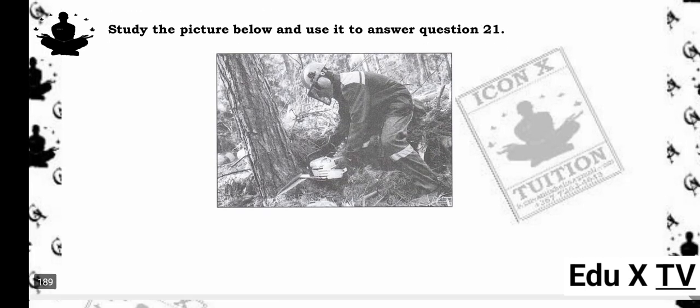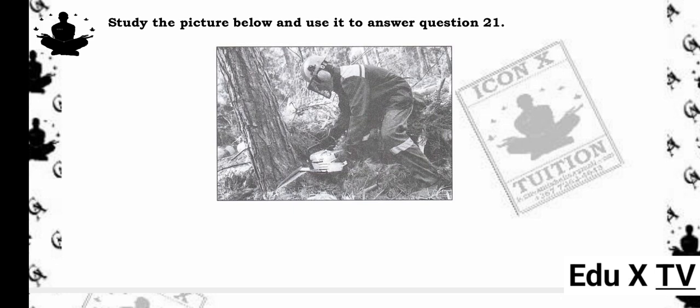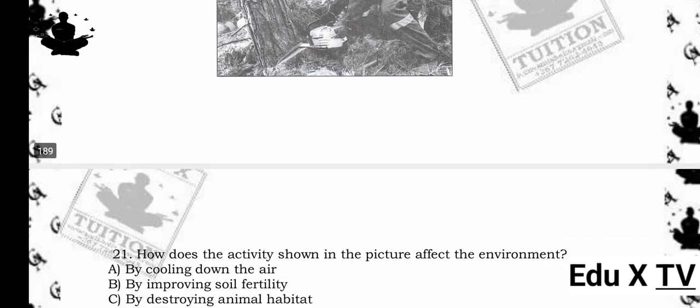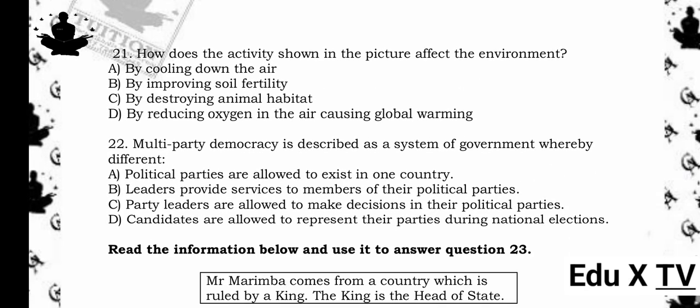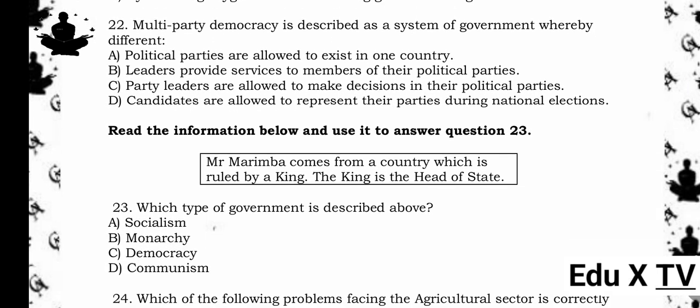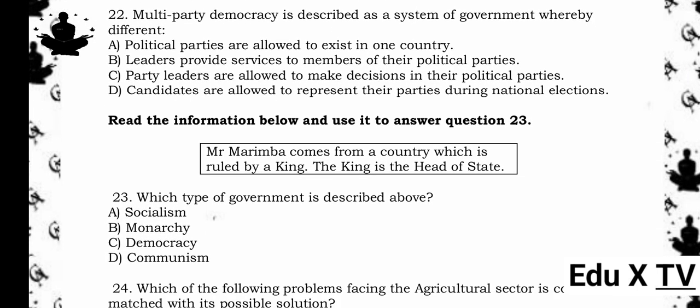Study the picture below and use it to answer question 21. A man wearing protective clothes cutting the big stem of a tree using a grinder. 21. How does the activity shown in the picture affect the environment? A. By cooling down the air. B. By improving soil fertility. C. By destroying animal habitat. D. By reducing oxygen in the air causing global warming. The answer is C. By destroying animal habitat. Reason being, cutting down trees destroys habitats for many animals, affecting biodiversity.